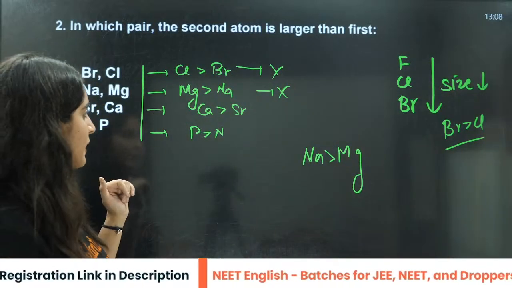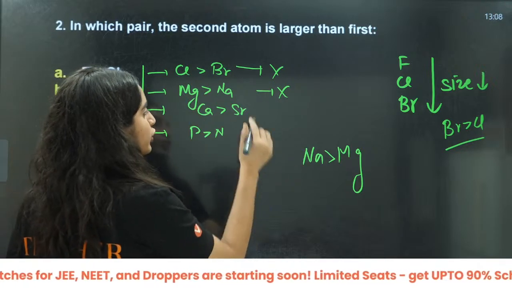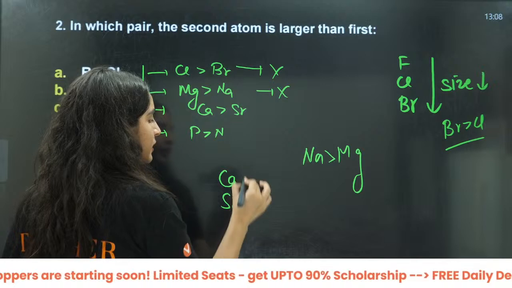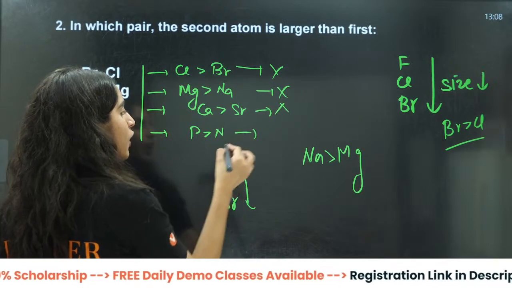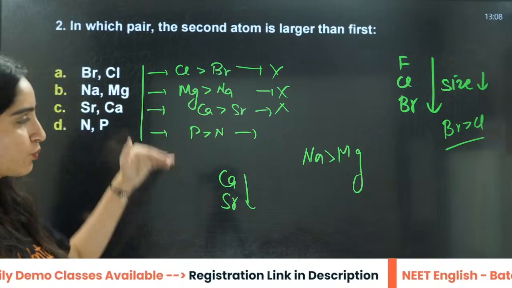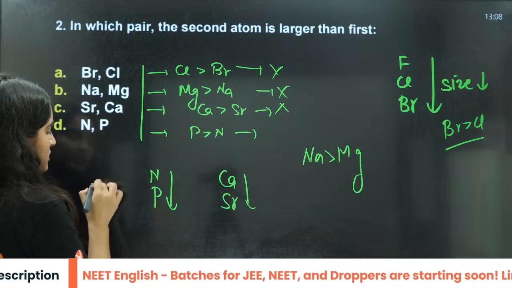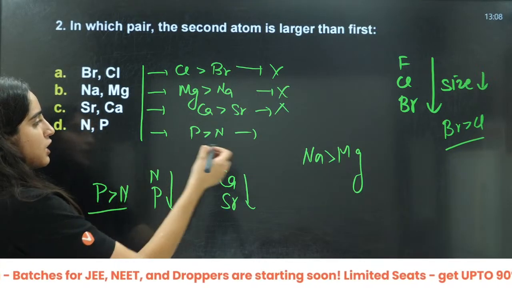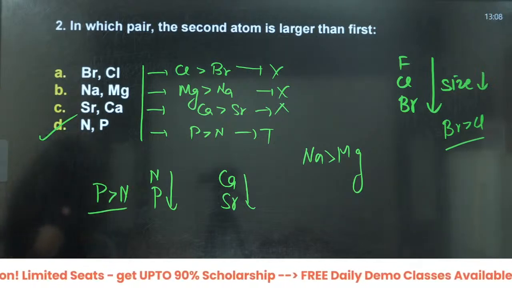Down the group, strontium should be more than calcium, so this is also incorrect. Now, this is group 15: nitrogen, then phosphorus. Down the group, size increases, so phosphorus will be greater than nitrogen, which is true. So D is the correct answer.